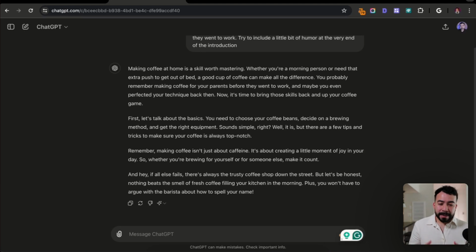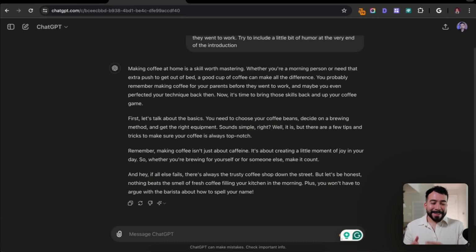Making coffee at home is a skill worth mastering. Whether you're a morning person or need that extra push to get out of bed, a good cup of coffee can make all the difference. You probably remember making coffee for your parents before they went to work, and maybe you even perfected your technique back then. It's time to bring those skills back and up your coffee game. So let's talk about the basics.